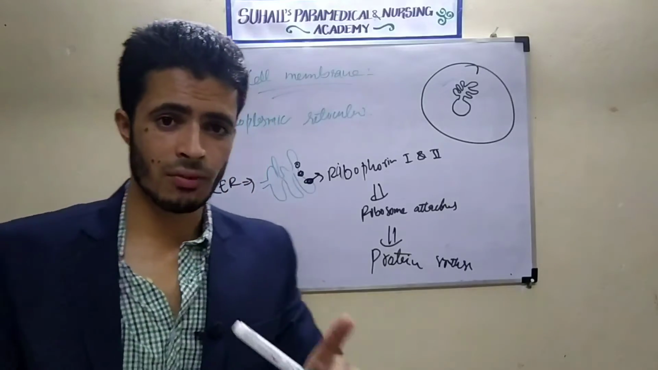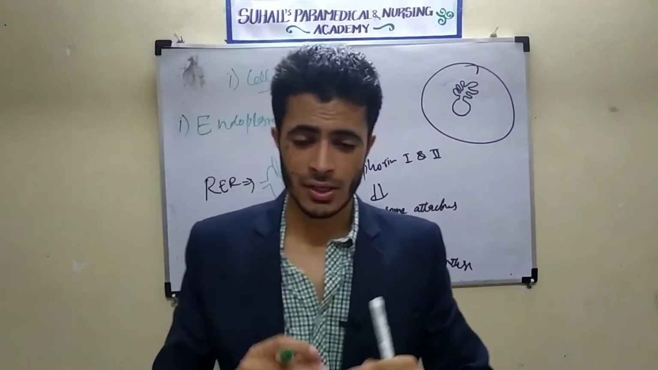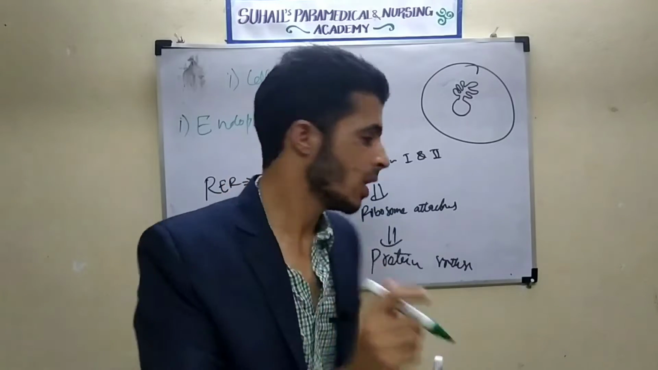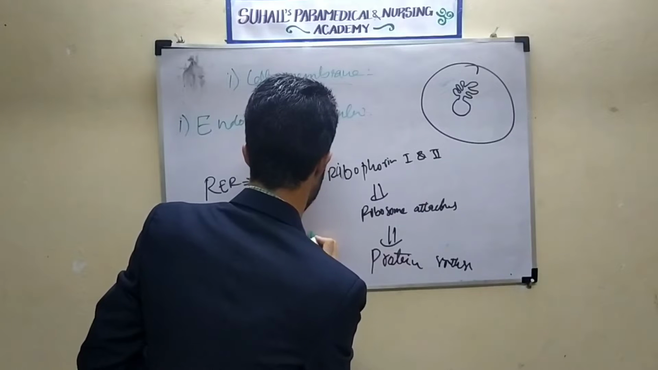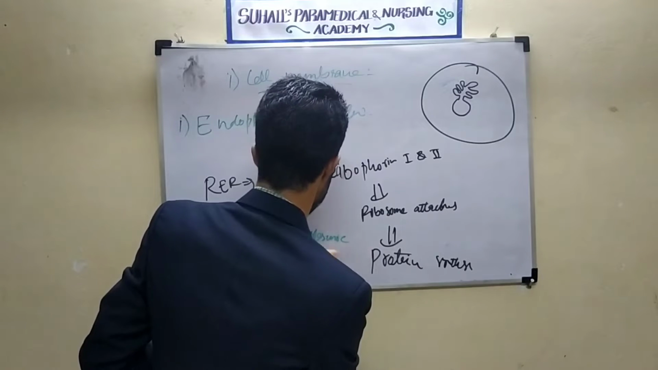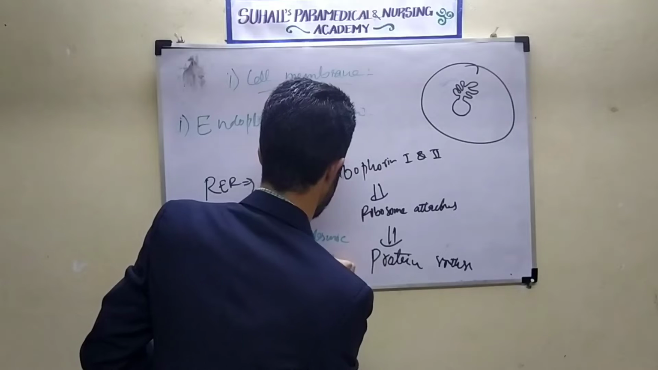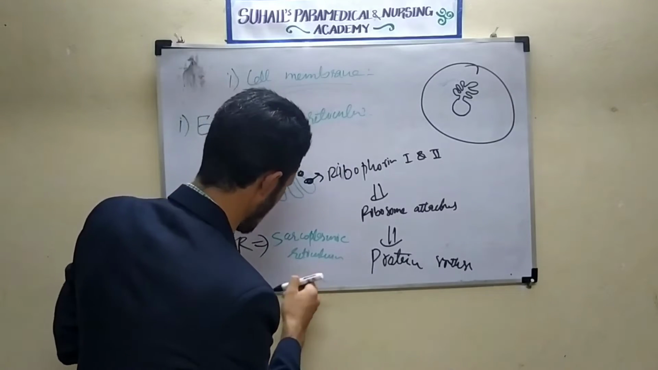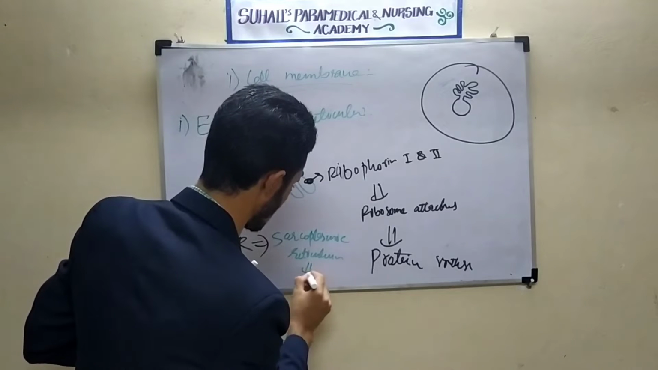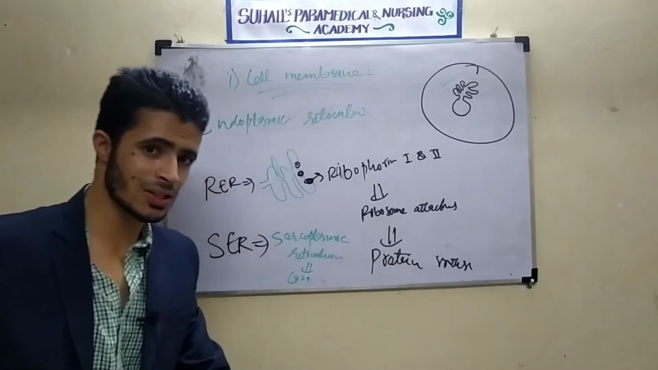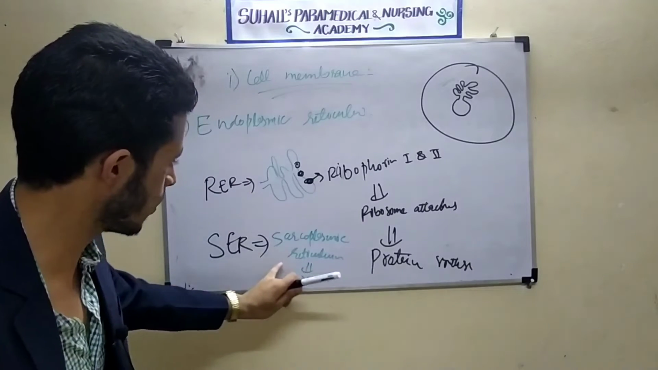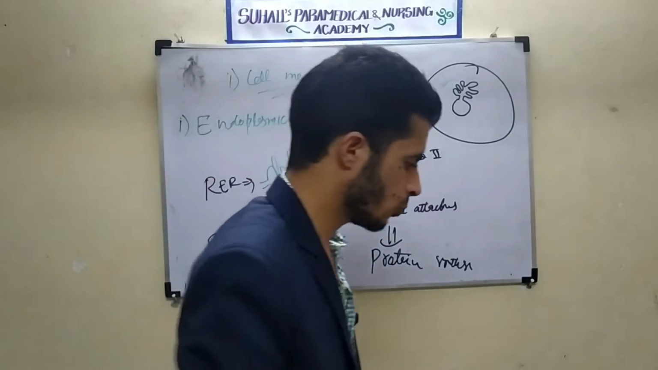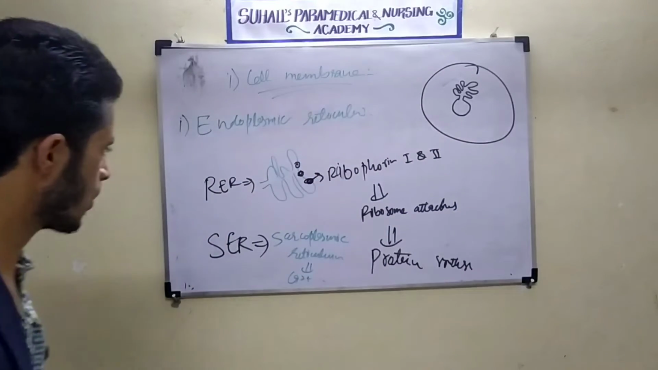We all know that inside the muscle cells, that is myocytes, there is the sarcoplasmic reticulum. Remember that. The sarcoplasmic reticulum does what? It stores calcium. Calcium is stored in the muscle cells in the smooth endoplasmic reticulum. That is called sarcoplasmic reticulum.